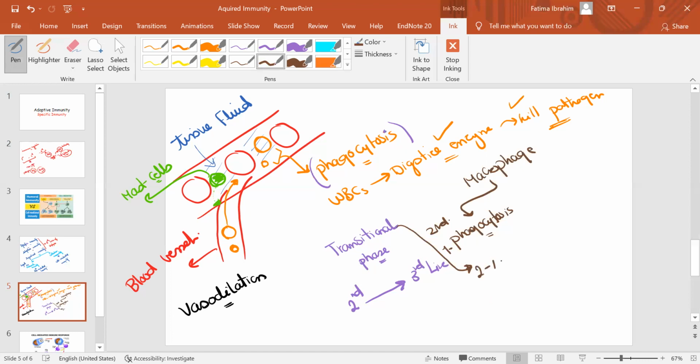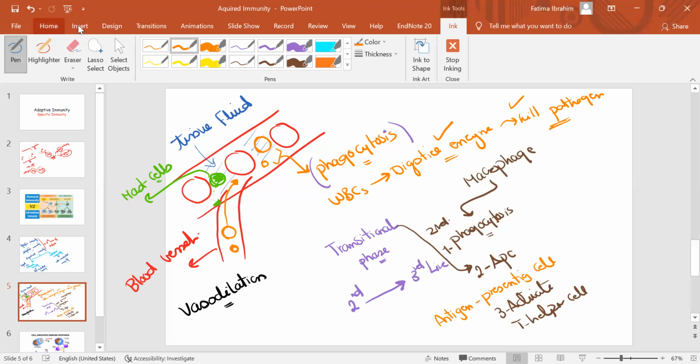Number two, it will act like an APC. And number three, it will activate the T helper cell. APC stands for antigen presenting cell. What do I mean by this?